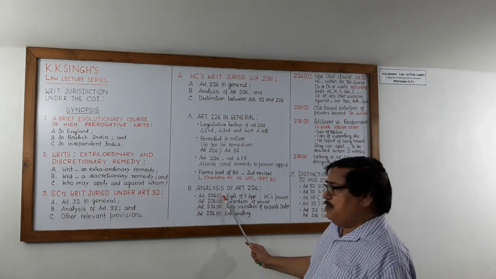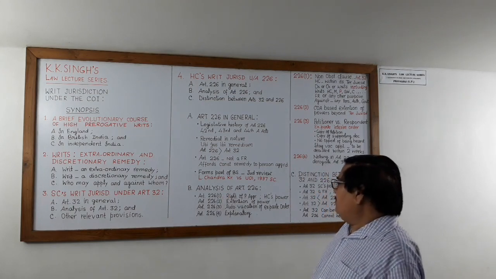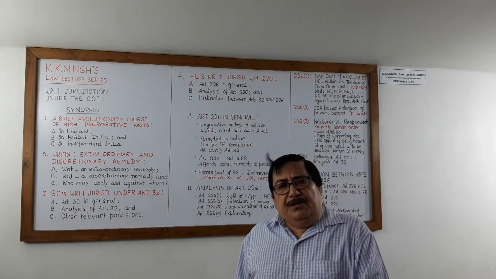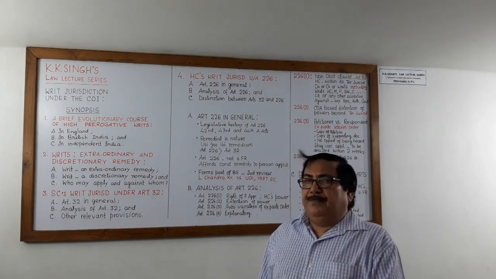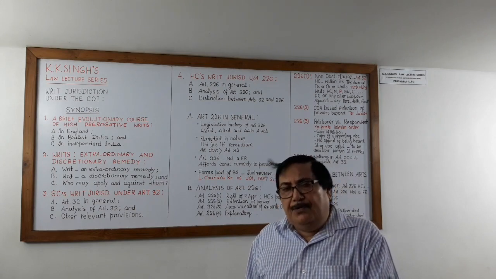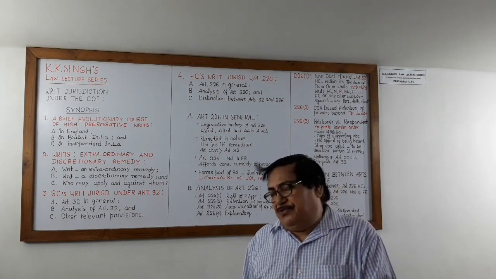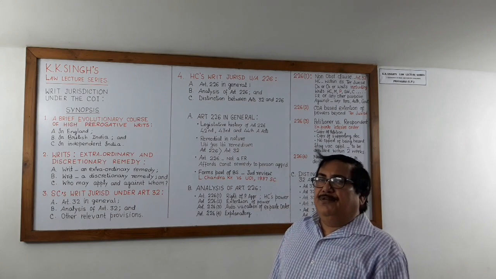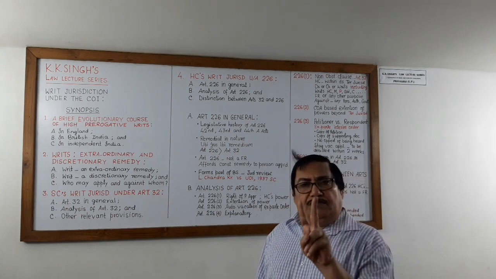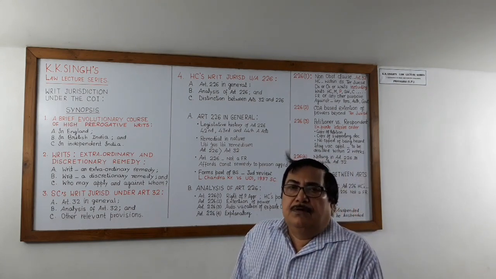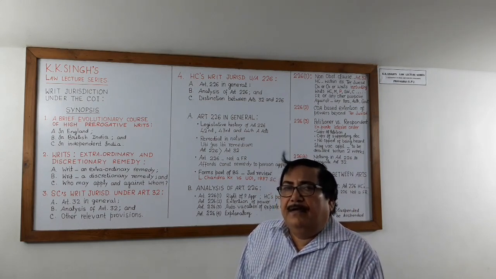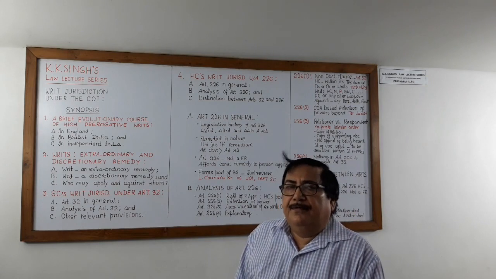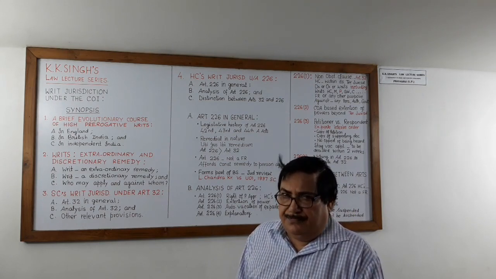First clause, 226 clause 1, is right of the person aggrieved. And it also contemplates High Court's writ jurisdiction. Clause 1, 2 things. Right of the person aggrieved, and second, High Court's writ jurisdiction.